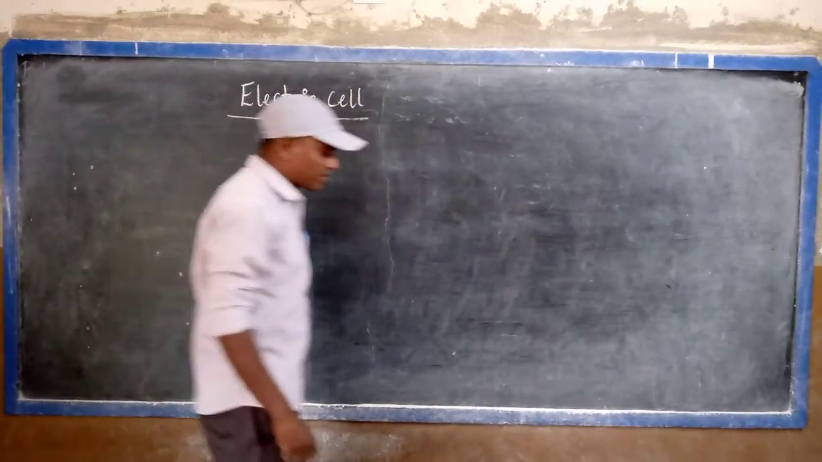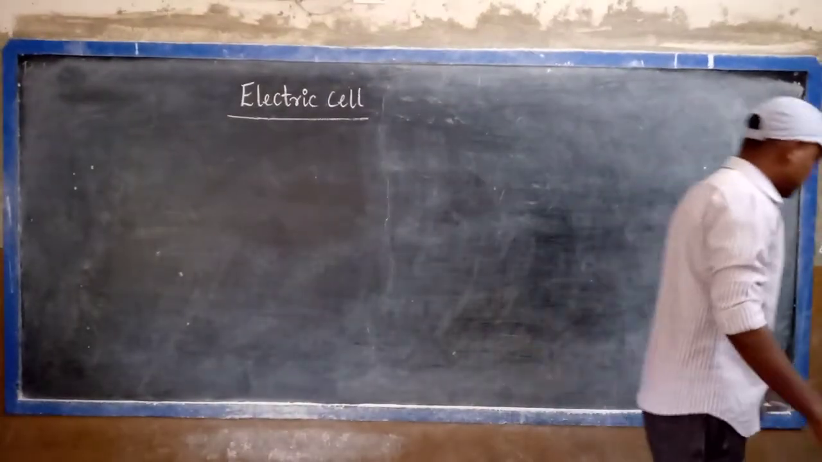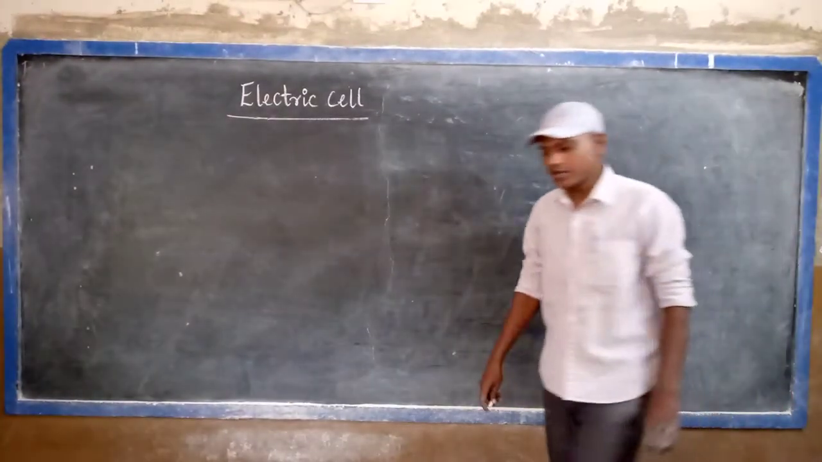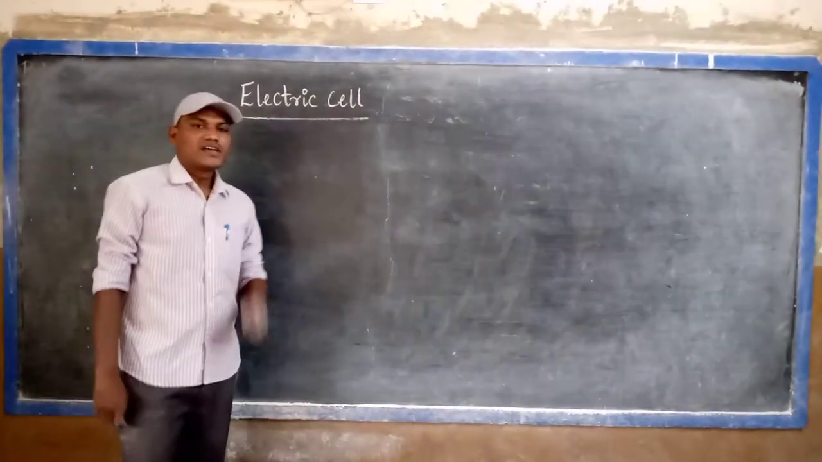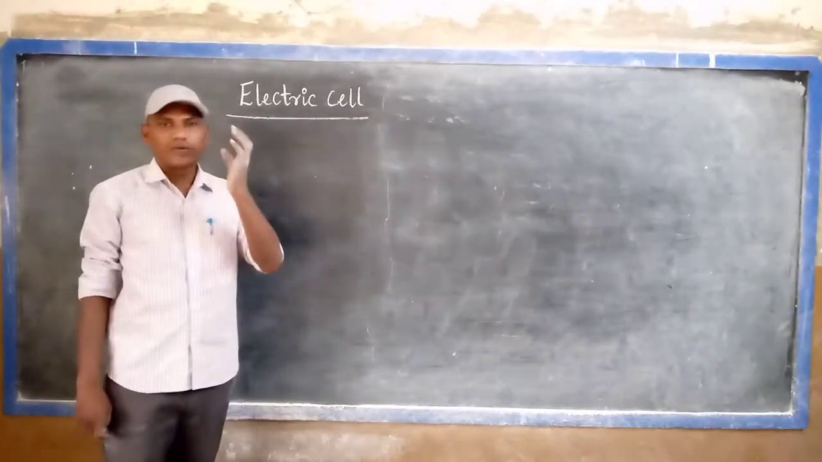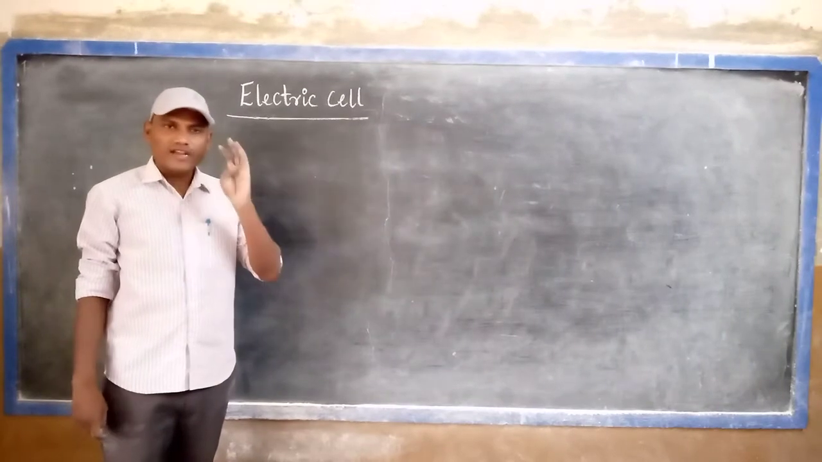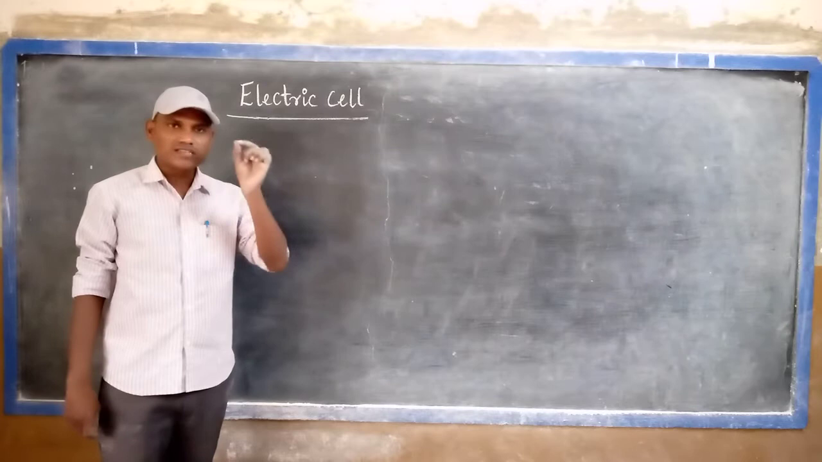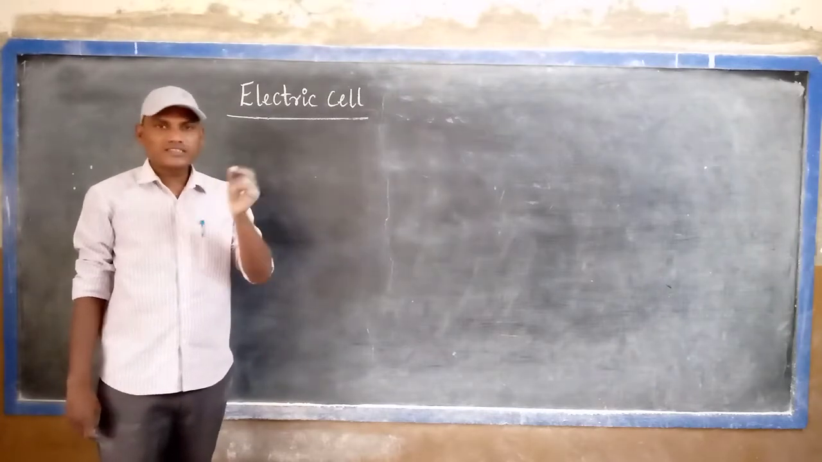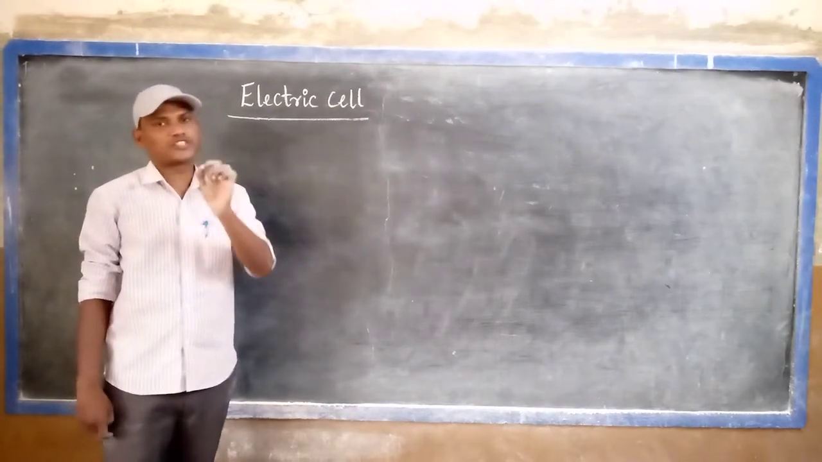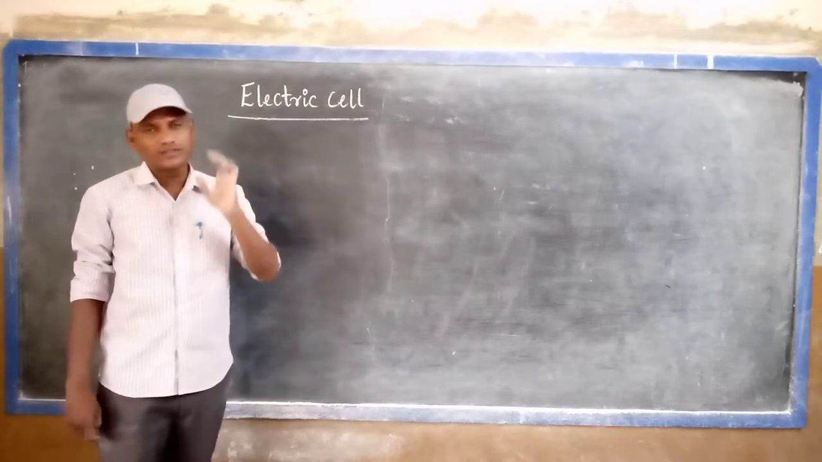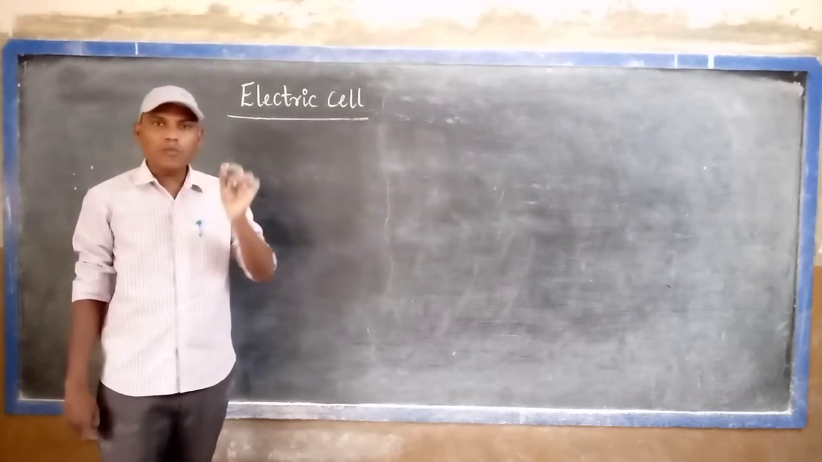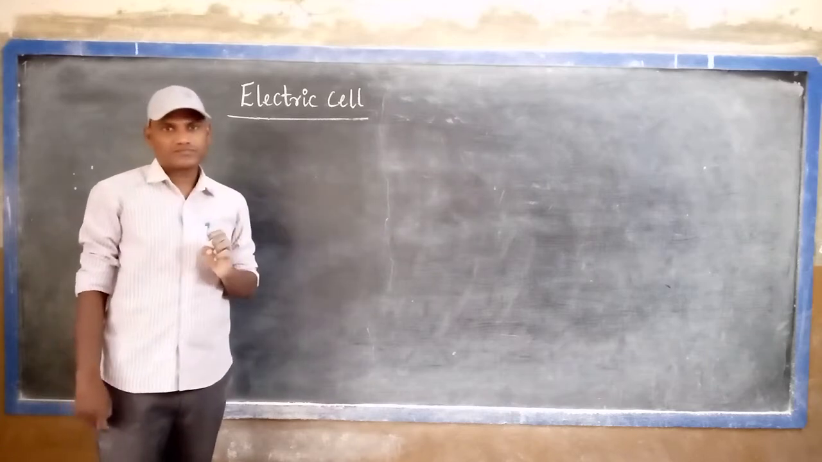So our topic name is first of all electric cell. But before going to this, in our previous video in the same chapter, I explained mainly 5 concepts. What is electric field? What is mobility? What is current density? What is electric potential, and what is its formula? What is the volt according to that? And what is the potential difference?